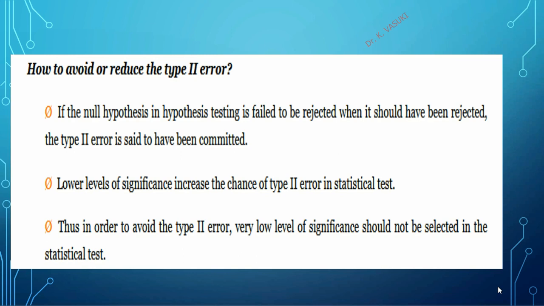A lower level of significance increases the chance of type 2 error in a statistical test. Thus, in order to avoid the type 2 error, a very low level of significance should not be selected in the statistical test.